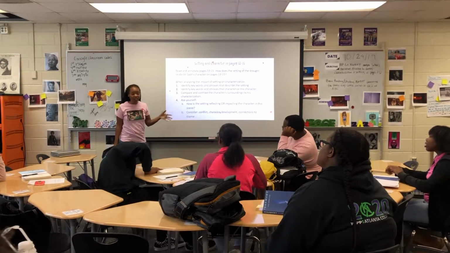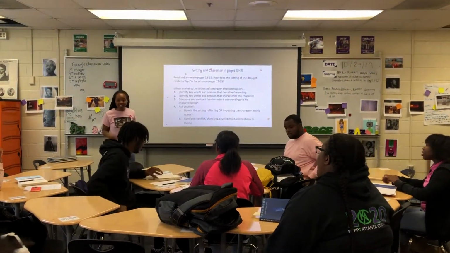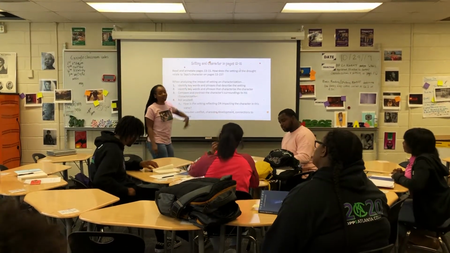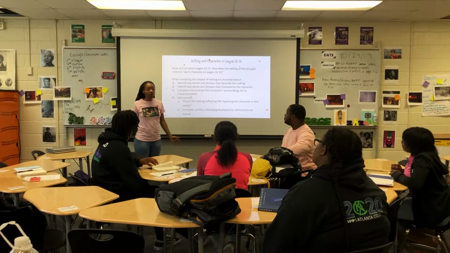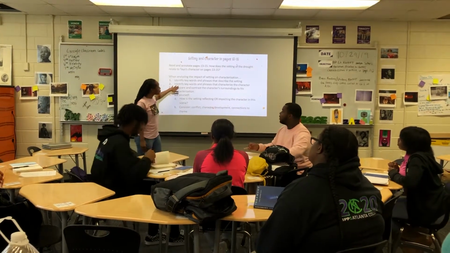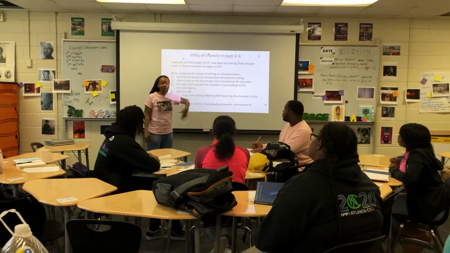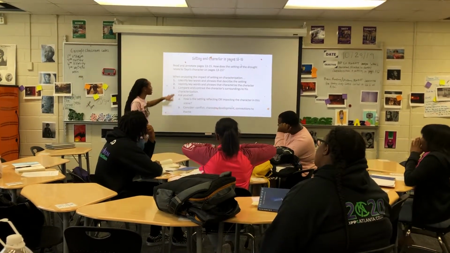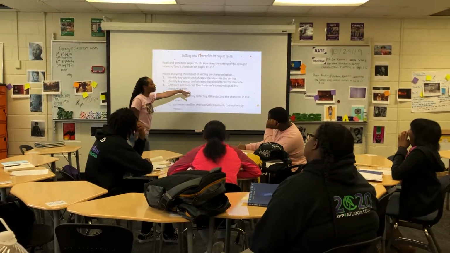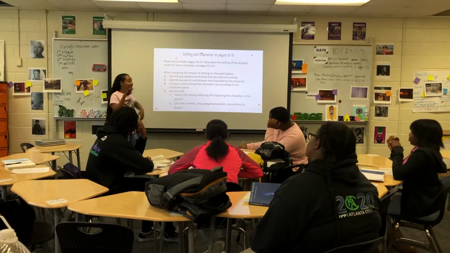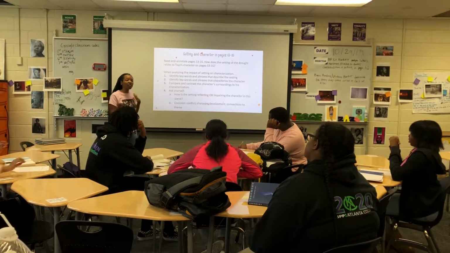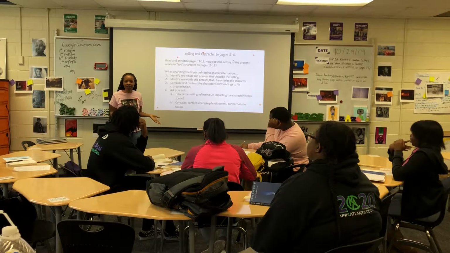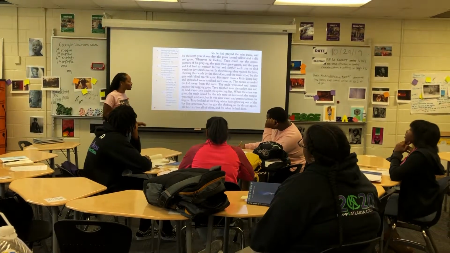I'm going to show you guys how to analyze the relationship between setting and character. So step one, identify keywords and phrases that describe the setting. We're going to look at setting first. Step two, identify keywords and phrases that characterize the character. Okay, so now we've looked at setting, we've looked at character. Now step three, we're going to compare and contrast the character's setting to the characterization of that character to see if there are any trends that exist and what relationship those two entities have. I'm going to show you guys an example of how to do that.